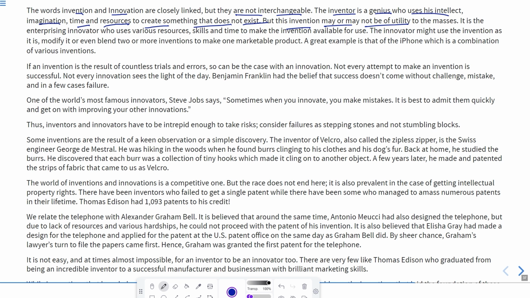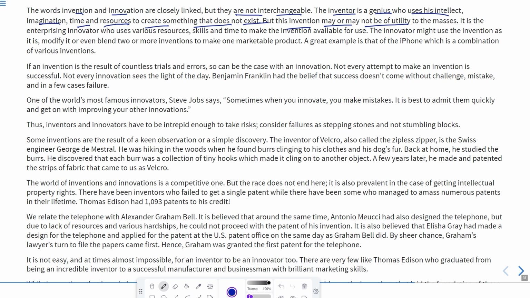Trials and errors means many trials and flaws that have been noticed, and after that they were discarded, and again something new has been invented. So can be the case with an innovation. When someone is inventing something, he must have made many trials, he must have made many errors, and again that failure must have instigated him to do something better.